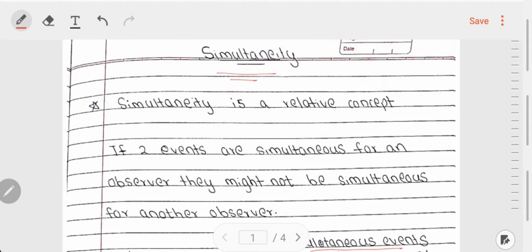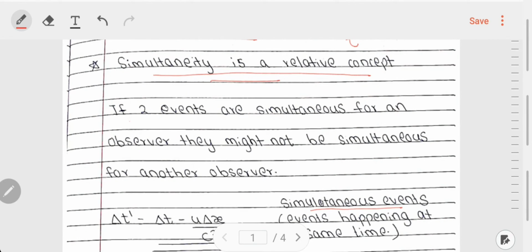So, in Galileo's relativity, time was not considered as a coordinate, which means that each and every observer would assign the same time coordinate to an event irrespective of his frame of reference. But in Einstein's special theory of relativity, time is considered as a coordinate, and each and every observer therefore assigns a different time coordinate depending on his frame of reference to the particular event. So, in today's lecture, we'll be understanding the meaning of the statement that simultaneity is a relative concept. So, let us elaborate this statement.